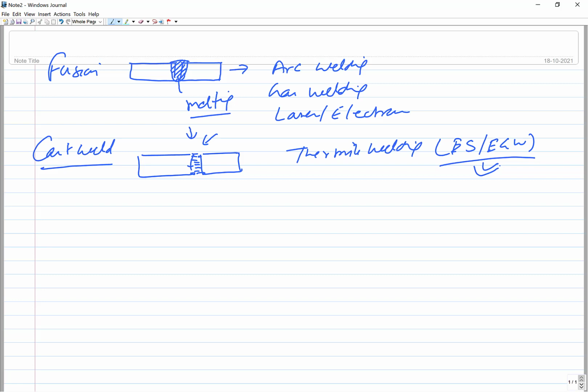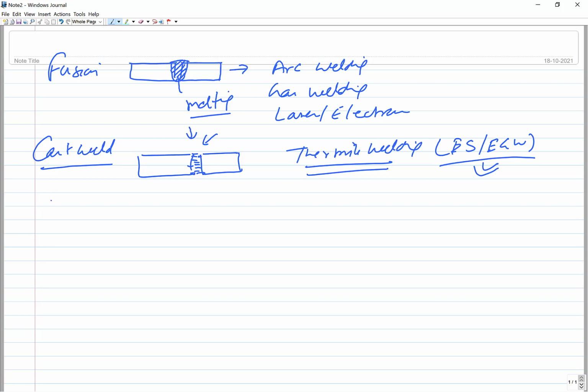We don't feed the molten metal from outside in electro slag and electro gas welding, but the cooling conditions are similar to that of casting. That's why it is also grouped as a cast weld process. Typically the most direct classification of thermite welding falls under the cast weld, where molten metal is produced outside and then it is fed between the components to be joined.